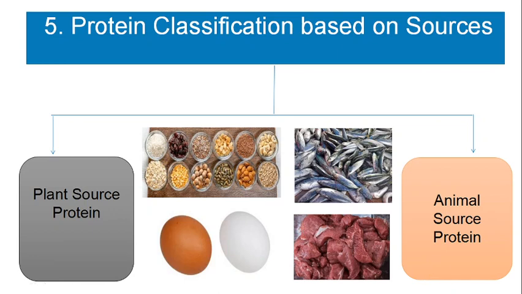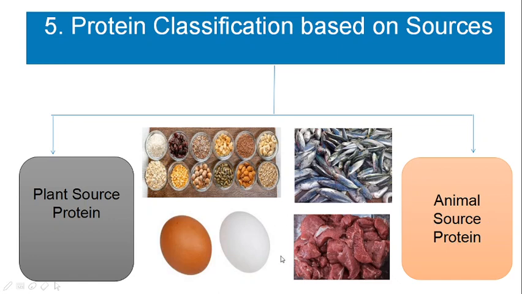Plant source proteins are lower quality proteins. Why? Because they lack two or three essential amino acids. They have low content or limiting amounts of one or more essential amino acids. Then animal source proteins are high quality proteins.